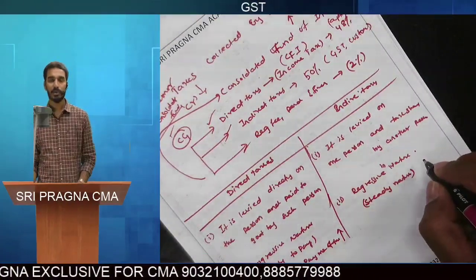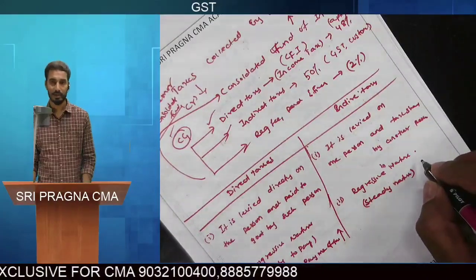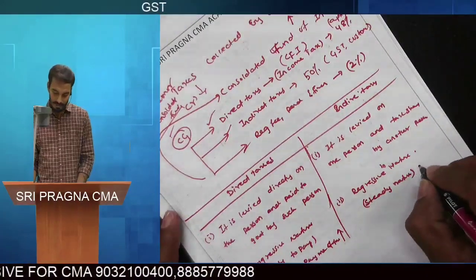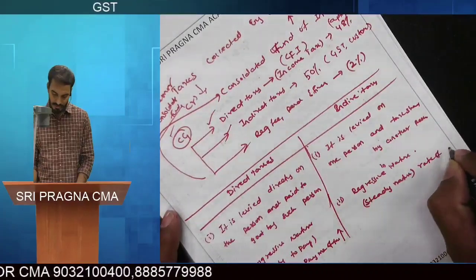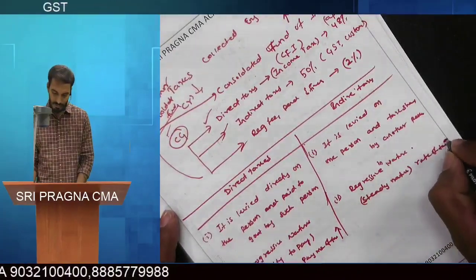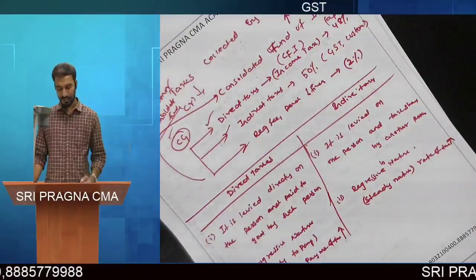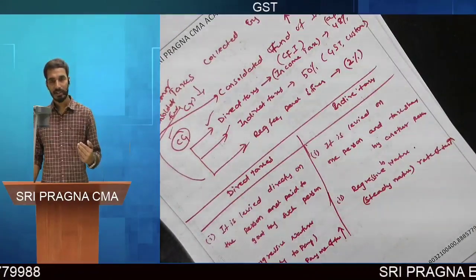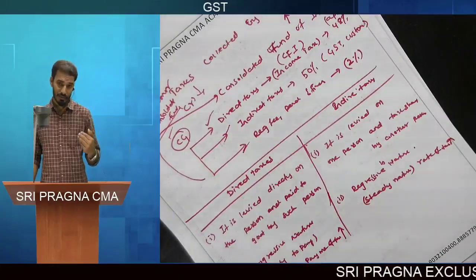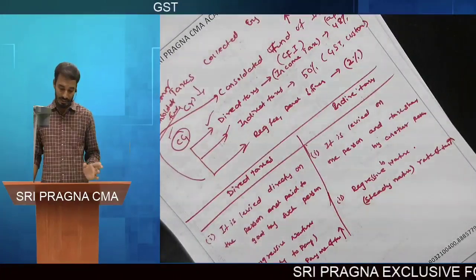Irrespective of how much income you are earning, the rate of tax will not change; it will be steady. In progressive direct taxes, as your income increases, the rate of tax also increases.